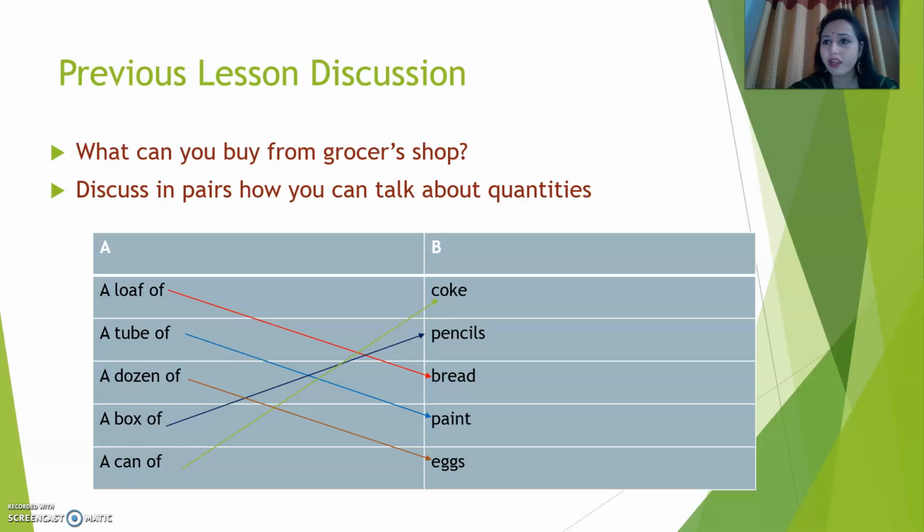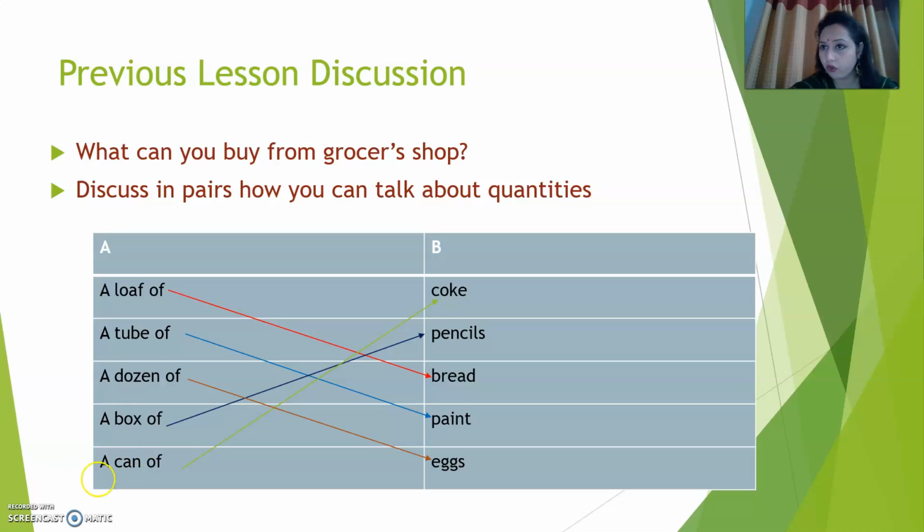Okay, and we see that our family members bring things from there. Even we also go there to buy things. Now see, discuss in pairs how you can talk about quantities. So see how, while we go to the shop, we will ask for the quantity.